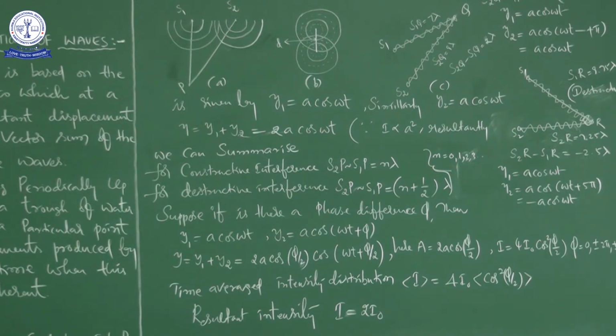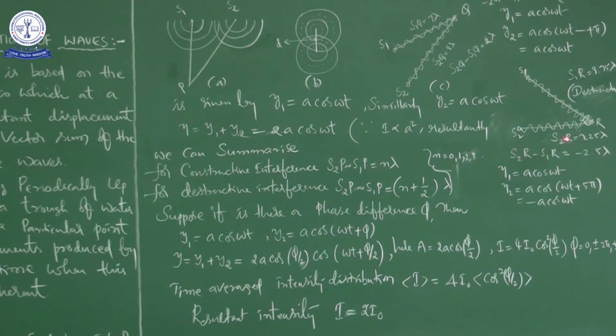Here the path difference is 2.5 cycles, that is 2.5 lambda, and the phase difference is 5 pi. So if you observe carefully, with this phase difference 5 pi, the crest of the first wave falls on the trough of the second wave, and the trough of the first wave falls on the crest of the second wave. When crest falls on trough and trough falls on crest for two waves coming from two different sources, there is a chance of destructive interference. But in our example, it is sure that destructive interference takes place.